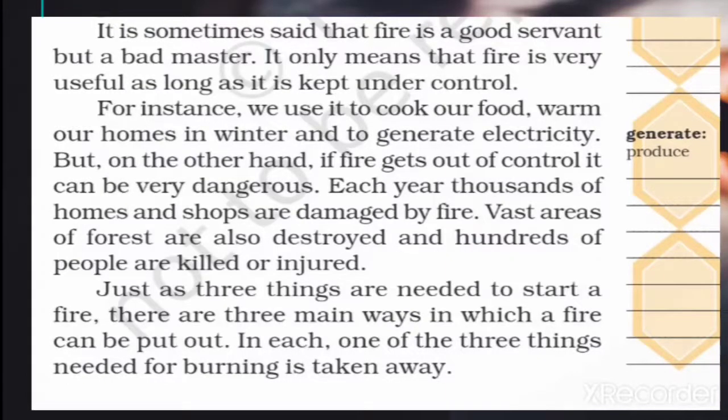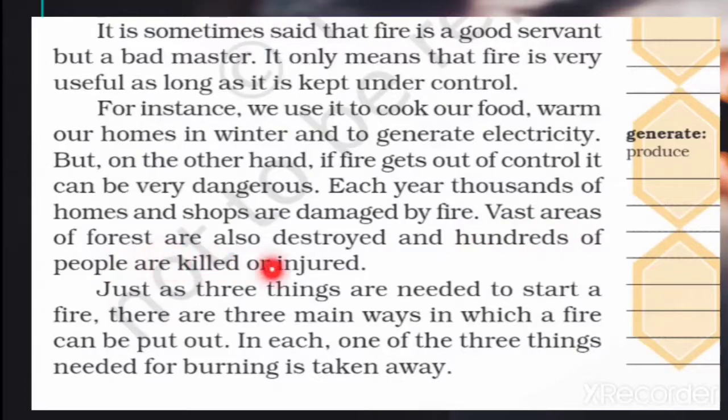The government is making rules that homes should be at a distance from each other. There must be some gaps, some distance, because if this type of incident happens, the other homes cannot catch fire. Each year, thousands of homes and shops are damaged by fire.